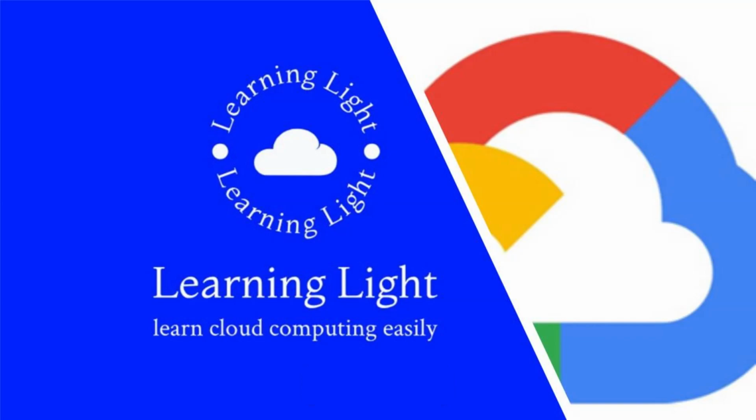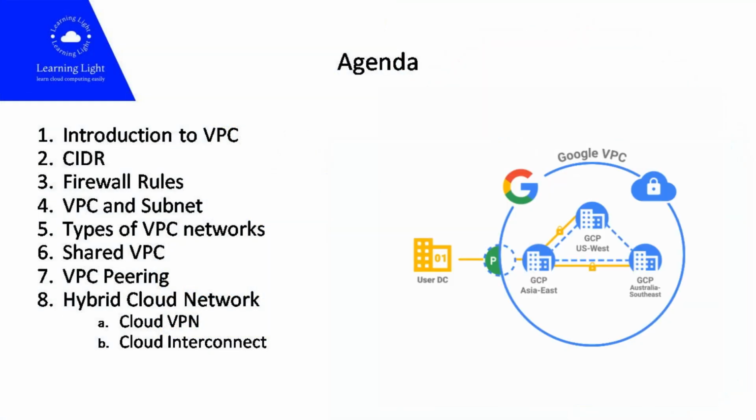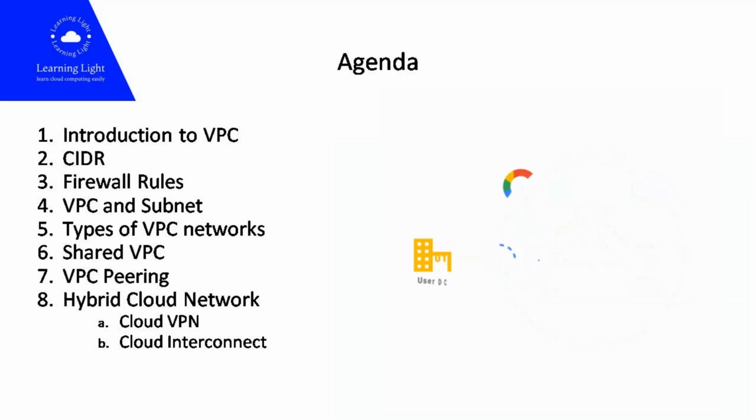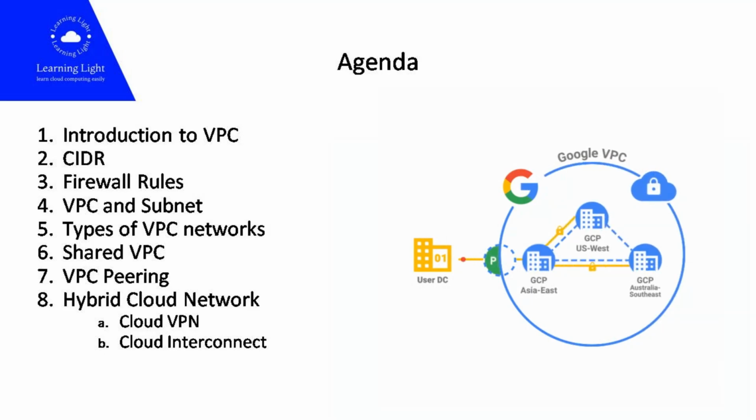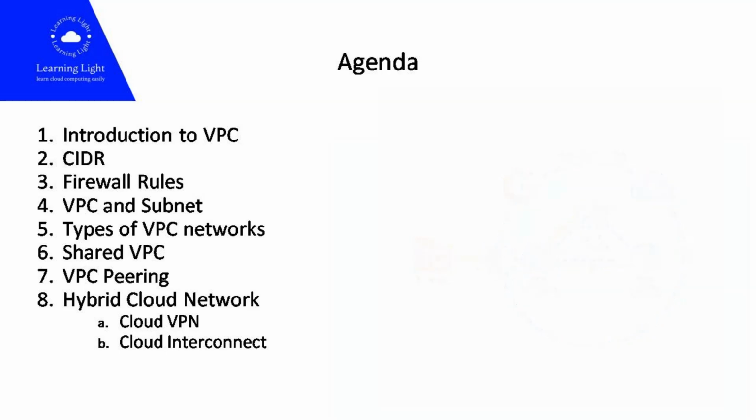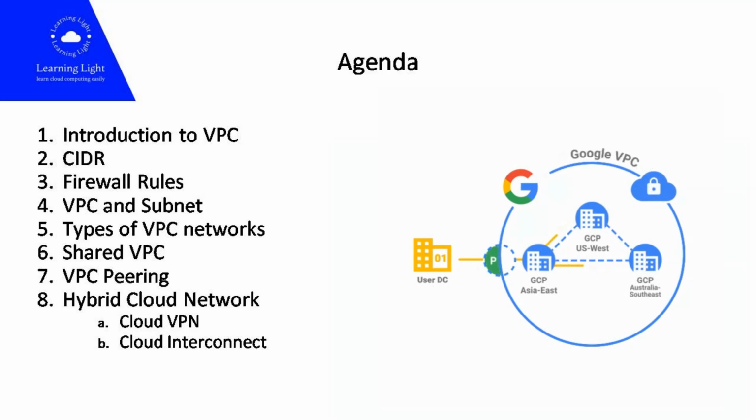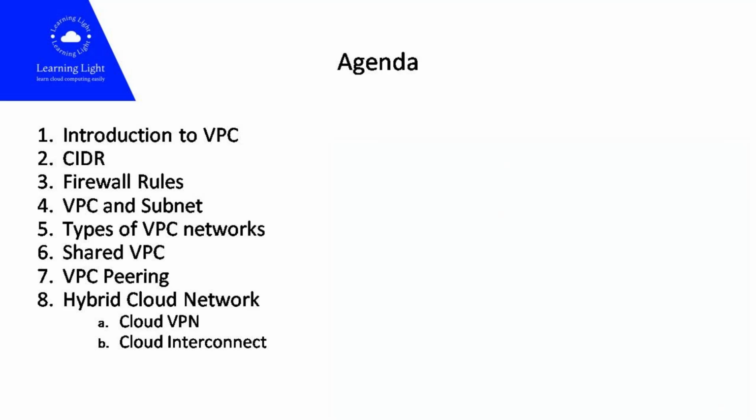So, let's get started. We will discuss various topics in GCP's networking offerings. We will have some introduction to VPC. Then we will have a bit of knowledge on CIDR, and then we'll move our attention to firewall rules. We will learn what are subnets in VPC and different types of VPC networks. We will come across topics like shared VPC and VPC peering. Finally, we will shift our gear to hybrid cloud network. So let's begin our exciting journey.